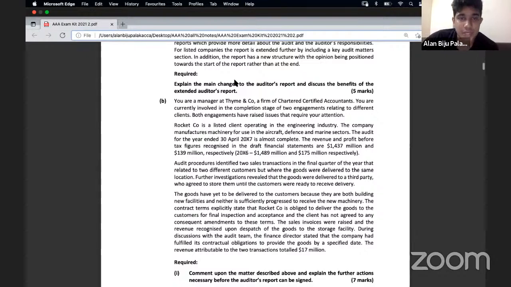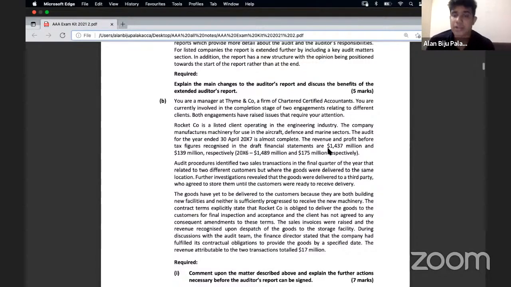Rocket Company is a listed company operating in the engineering industry. The company manufactures machinery for use in aircraft, defense, and marine sectors. The audit for the year ended 30th September 2017 is almost complete. The revenue and profit before tax figures recognized in the draft statements are 1,437 million and 139 million respectively. Audit procedures identified 2 sales transactions in the final quarter of the year that relate to 2 different customers, but where the goods were delivered to the same location.